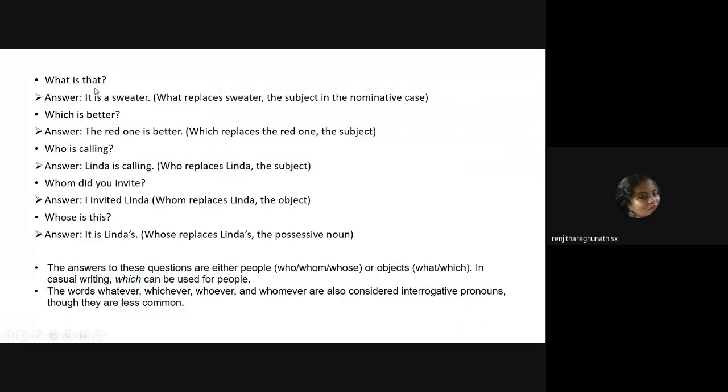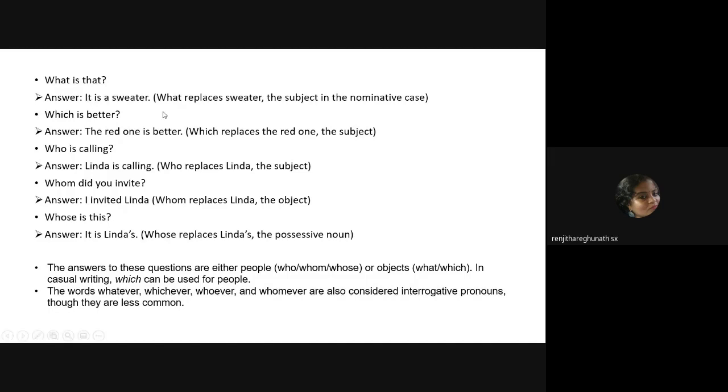So look at this. What is that? It is a sweater. So what does the word what refer to there? It was a sweater. Okay. So whenever you find a sentence which is asking for information or which replaces or stands in for a noun, immediately remember it is an interrogative pronoun.